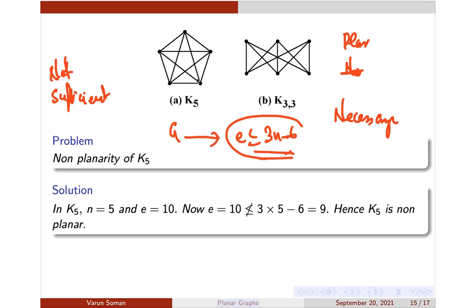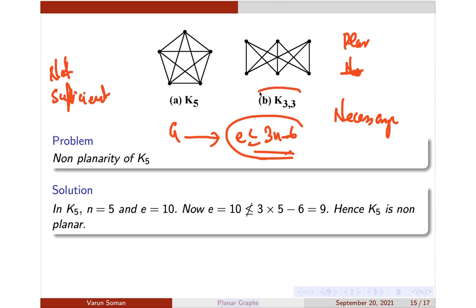The difference is, if a graph is planar, it will definitely satisfy this condition, but there can also be non-planar graphs which will satisfy this condition. That is the issue here. So all planar graphs will satisfy this condition, plus some non-planar graphs will also satisfy it. So we say that this is a necessary condition, but not a sufficient condition, because there are also non-planar graphs which satisfy it.